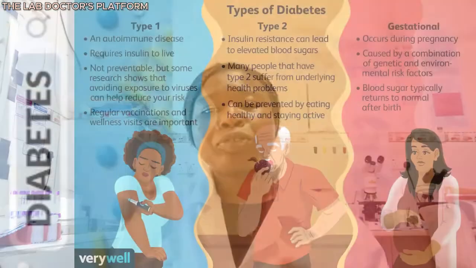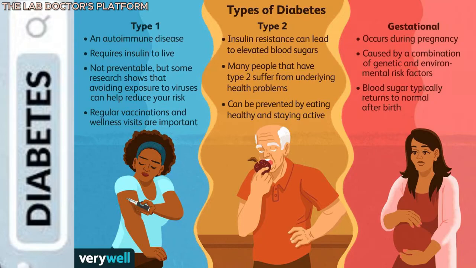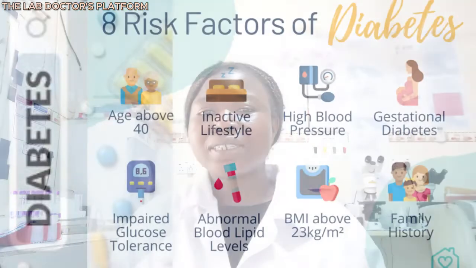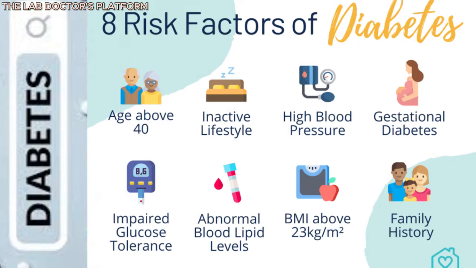Let's also look at gestational diabetes. This is a type of diabetes that develops during pregnancy, and this is as a result of hormonal change or imbalance. Extra weight or obesity during pregnancy can also lead to gestational diabetes. Prediabetes is where one's blood glucose level or blood sugar level is a little elevated above the reference interval. So in this case, if care is not taken, you may develop diabetes.